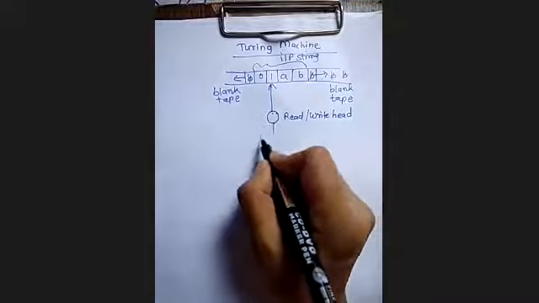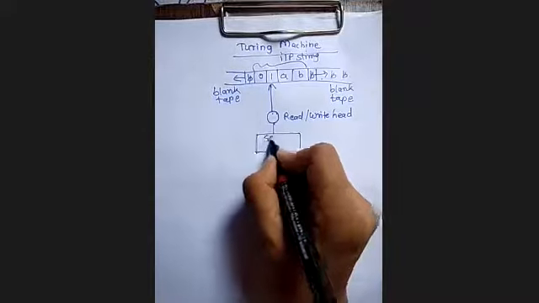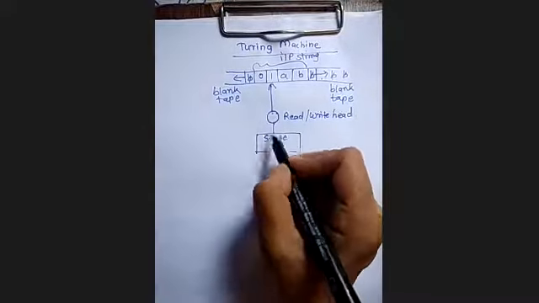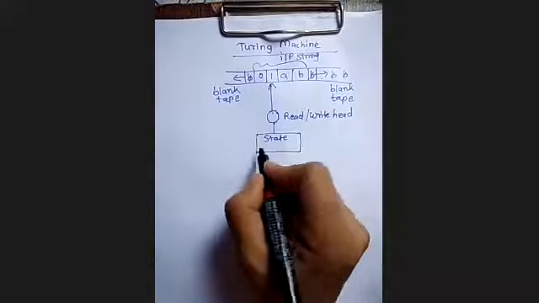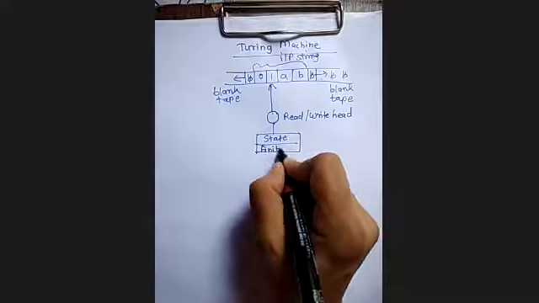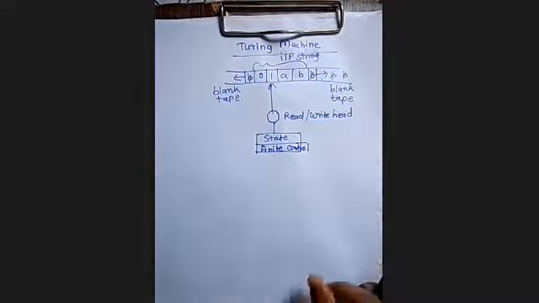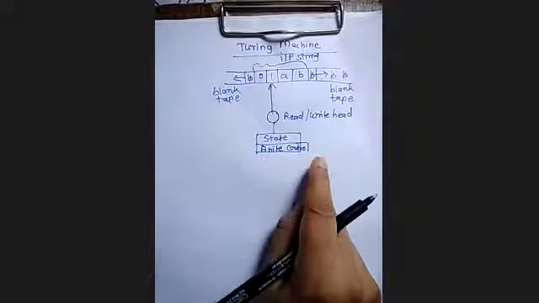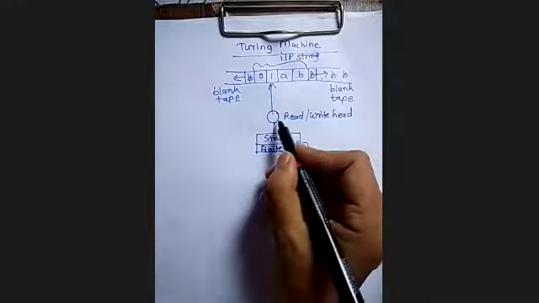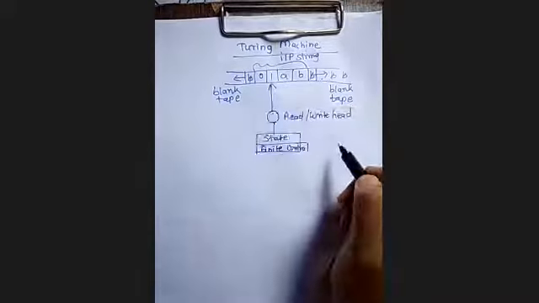Now here also there are a finite number of states, so I'm just writing here state. This indicates the current state, and this is the head pointer. Finite control means there are a finite number of states as well as a finite number of symbols. So this read write head can perform the read operation as well as the write operation.